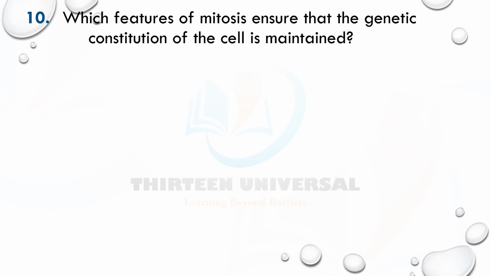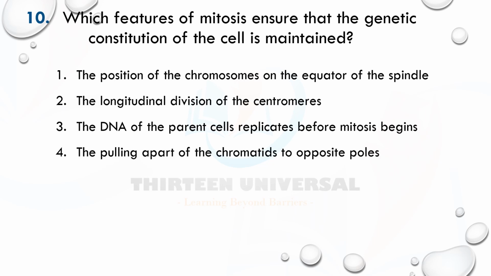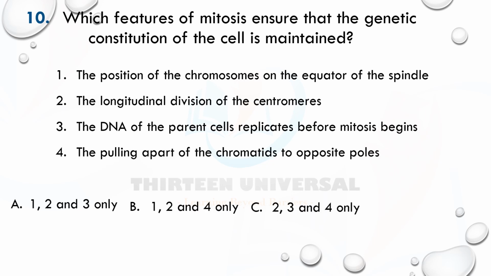All right. Which features of mitosis ensure that the genetic constitution of the cell is maintained? Pause the video and look at it. What is your answer? Number 1 says the position of the chromosomes on the equator of the spindle. Now, the position has nothing to do with maintenance of genetic information. Number 2 says the longitudinal division of the centromere. Yes, I think this is very important.